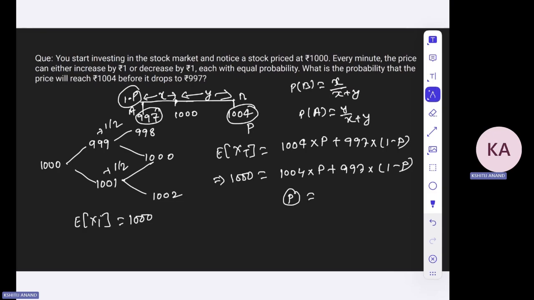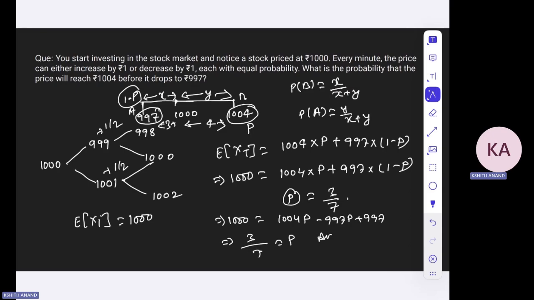Similarly, in this case, the probability that the price will reach 1004 before it reaches 997 will be, since this distance is 3 and this distance is 4, 3 divided by 7. You can match this particular answer. So let's do it and see whether we are getting that or not. 1004p minus 997p plus 997 equals 1000, so it would be 3 in the numerator and 7 in the denominator, equal to p. You can see that the answer is indeed 3 by 7.